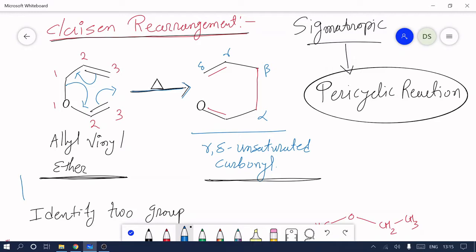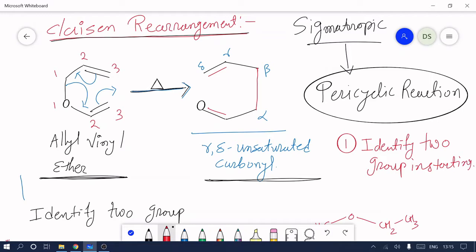Okay, so two major things in sigmatropic rearrangement. First we identify two groups in the starting material. In the starting material, here we write allyl and vinyl.